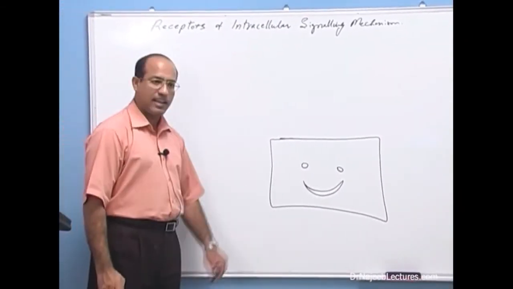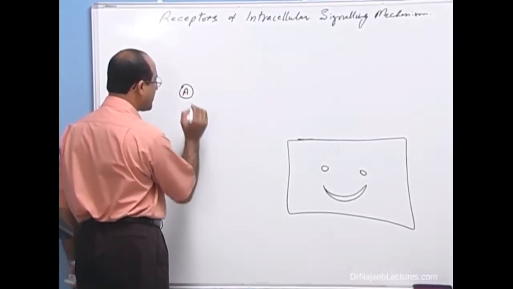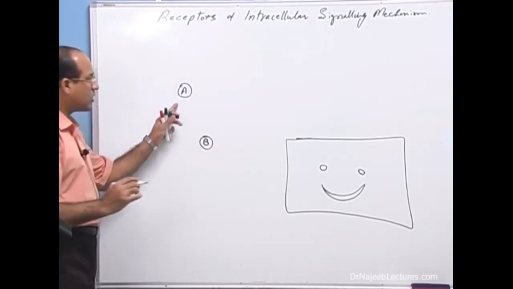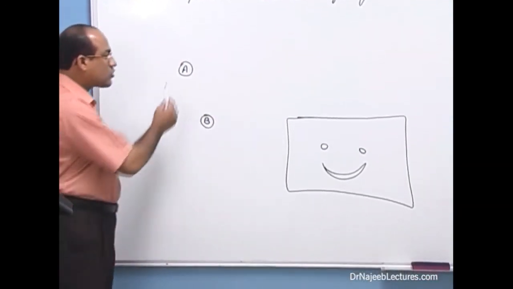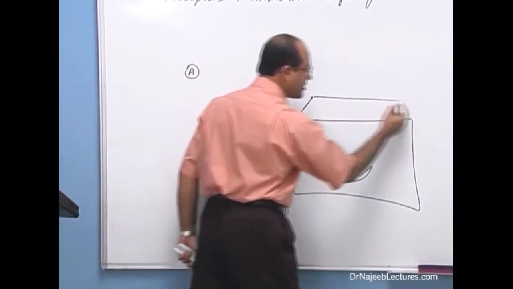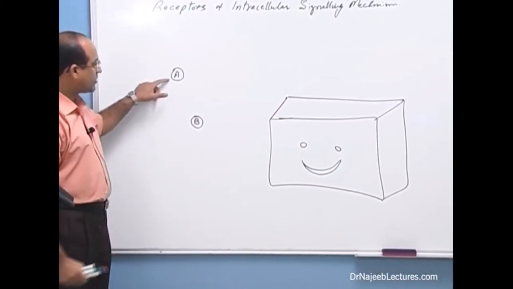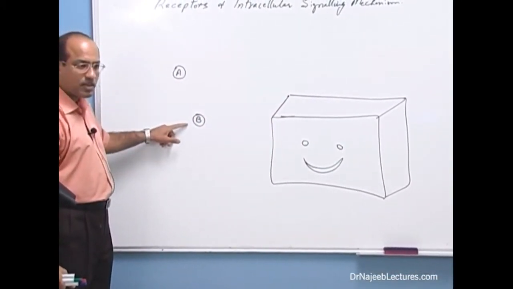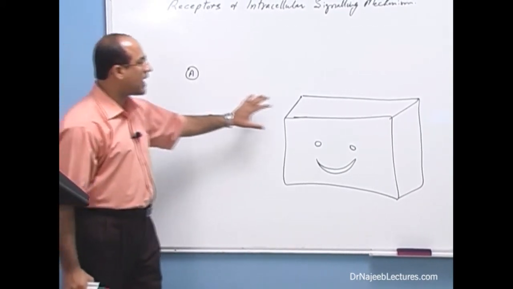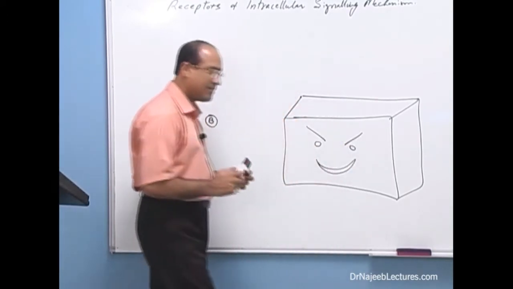Now on this cell, let's suppose there's a hormone A, and here's the hormone B. Now these two hormones have to work on this receptor and modify the action of this cell. Again, there's a hormone A, there's a hormone B, or ligand A or ligand B, and these ligands are going to act on this cell and modify the function of this cell.